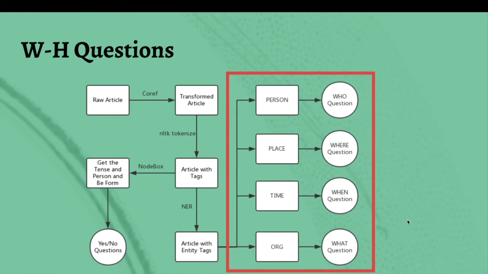For WH questions, we want to guess the entity of the nouns in our sentence and decide whether it will be a who, or where, or when, or what question. We utilize the Stanford named entity recognizer, with the shorter form NER, to analyze entities in each sentence. This library can find 4 types of entities, like person, or time, or place, or organization. We then do a transformation to generate WH questions.